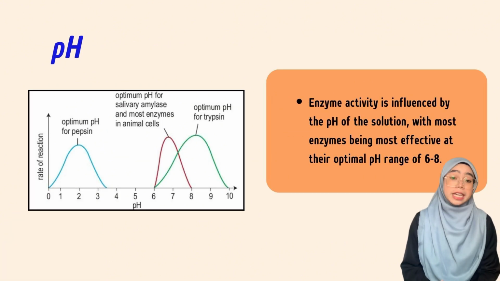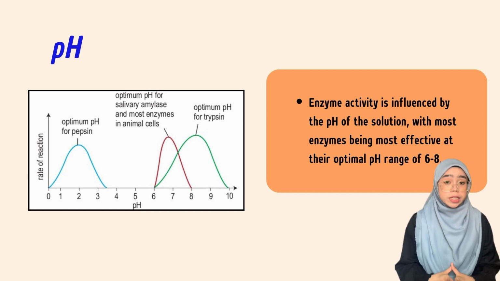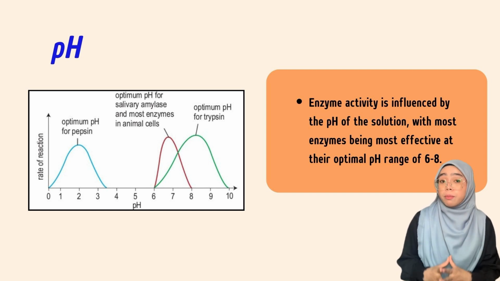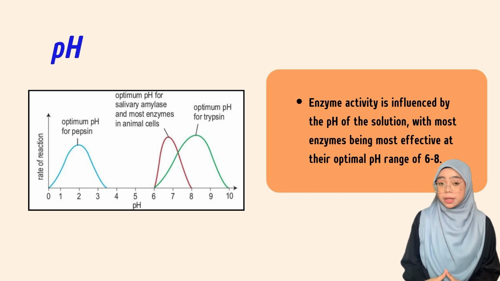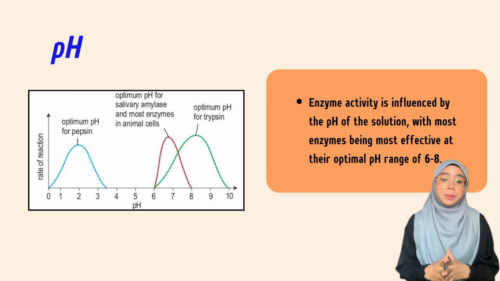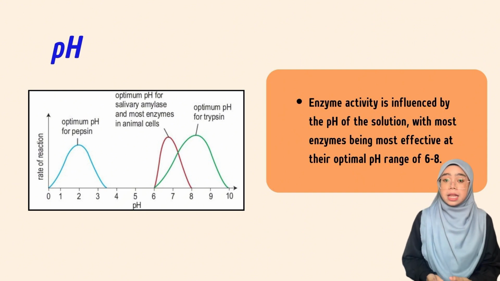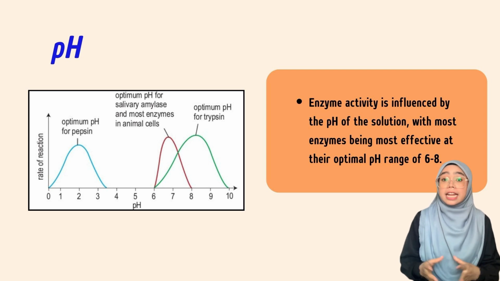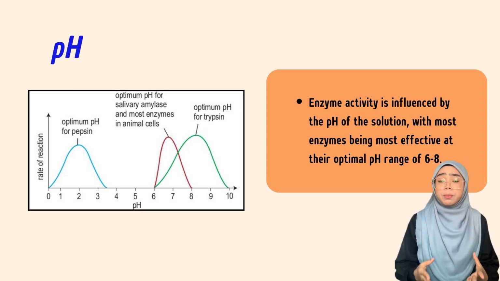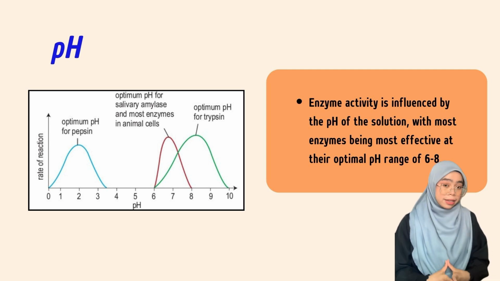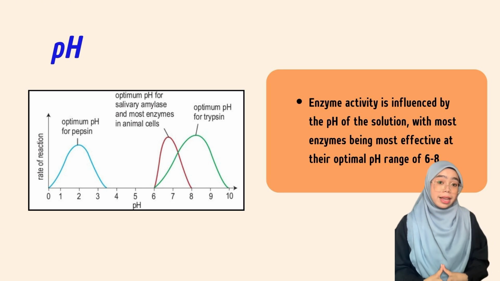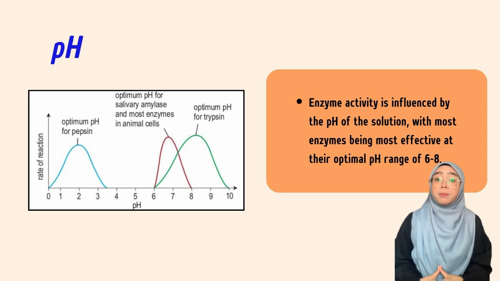The second factor, pH. Enzyme activity is influenced by the pH of the solution, with most enzymes being most effective at the optimal pH range of 6 to 8. For example, the salivary amylase works at pH 6.8. However, there are some exceptions. For example, pepsin enzymes in the stomach act optimally when the pH is between 1.5 and 2.5. The duodenum trypsin enzyme, on the other hand, works well in an alkaline environment with a pH of roughly 8.5.